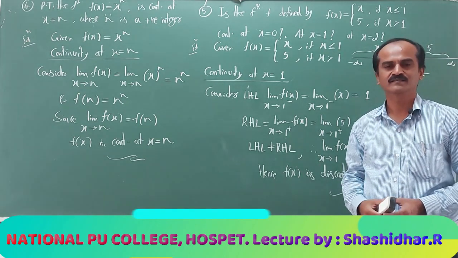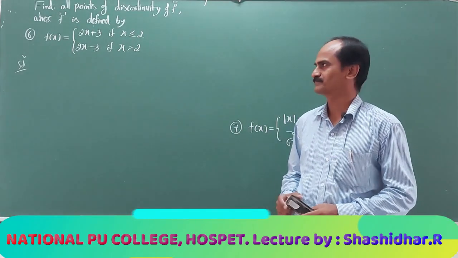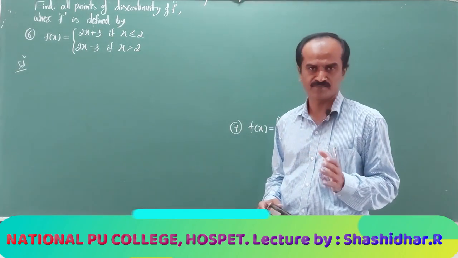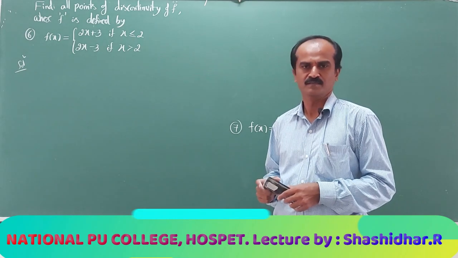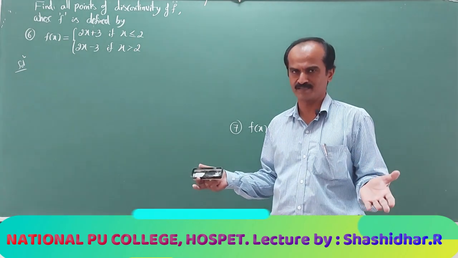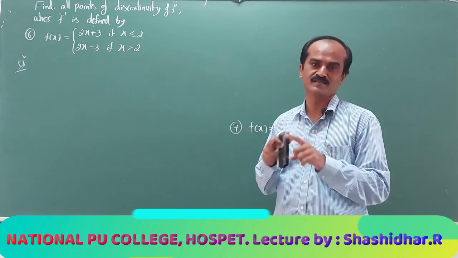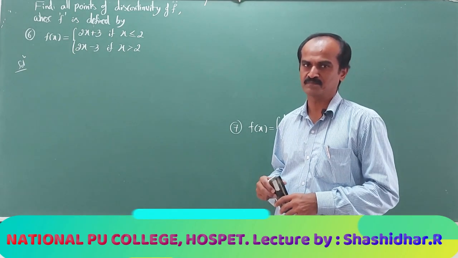Okay, we will take the next question. In question number 6, find all points of discontinuity of f, where the function is defined as... It means not only do we need to check at what points it is continuous, but at what points this function is discontinuous. I have to make a list of all those points of discontinuity.